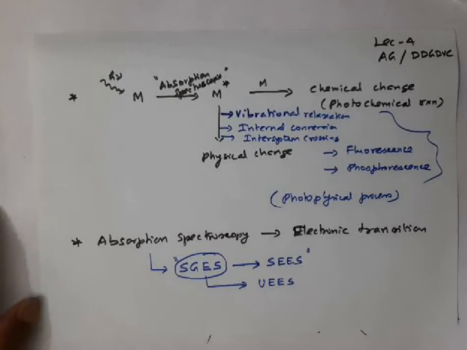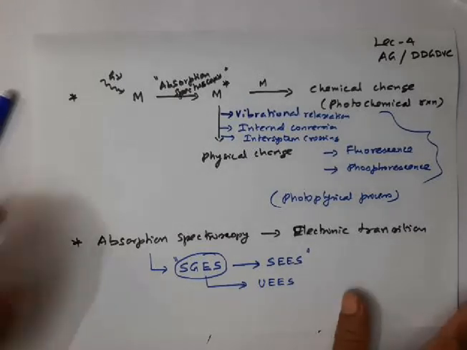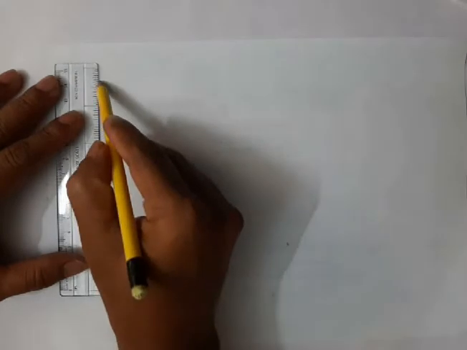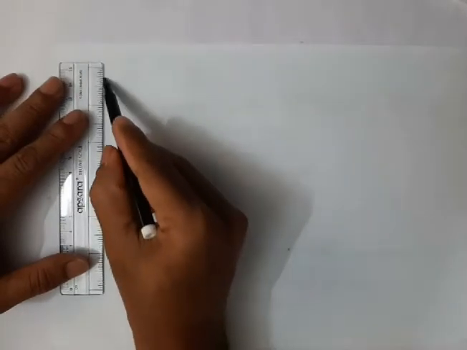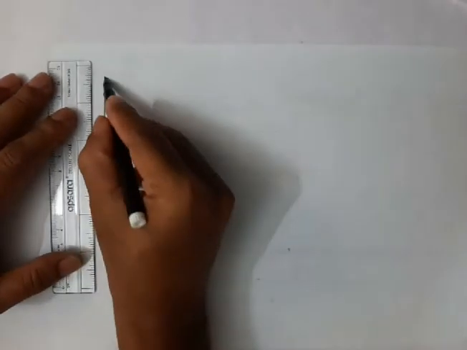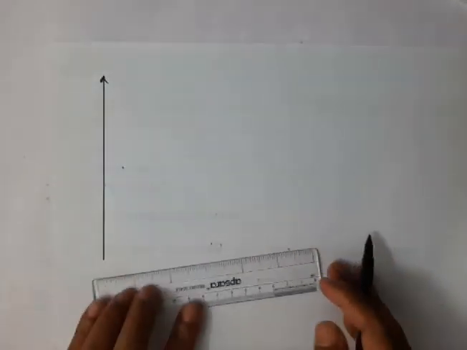Okay, then the next important point here is that I have told you electronic states are represented with potential curves.